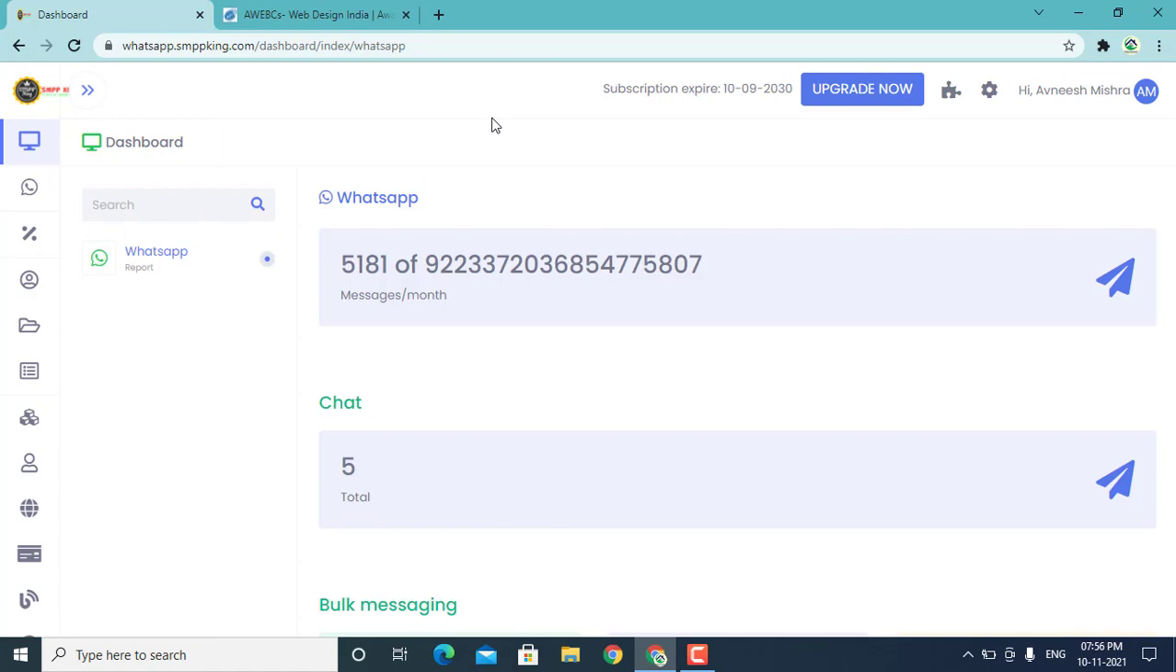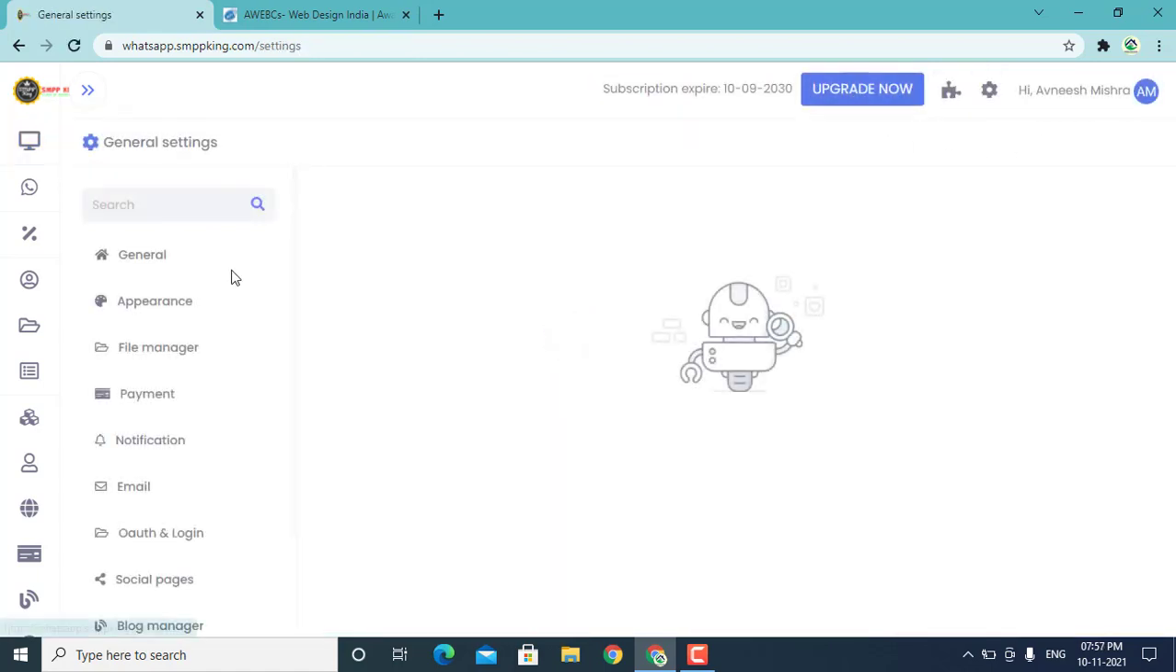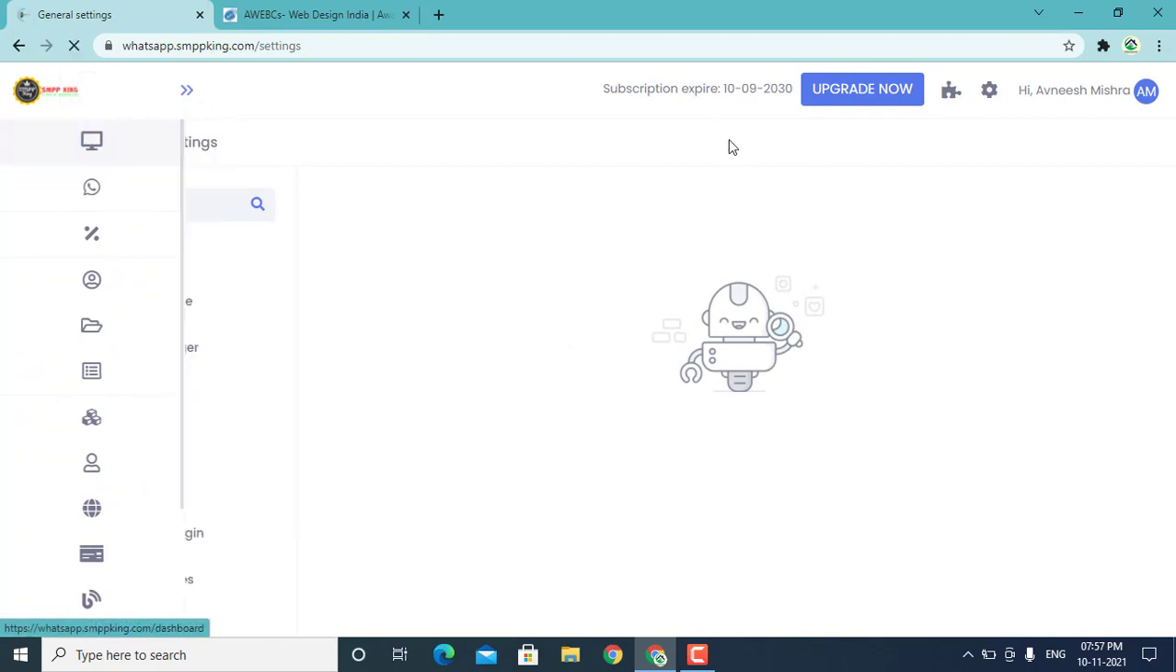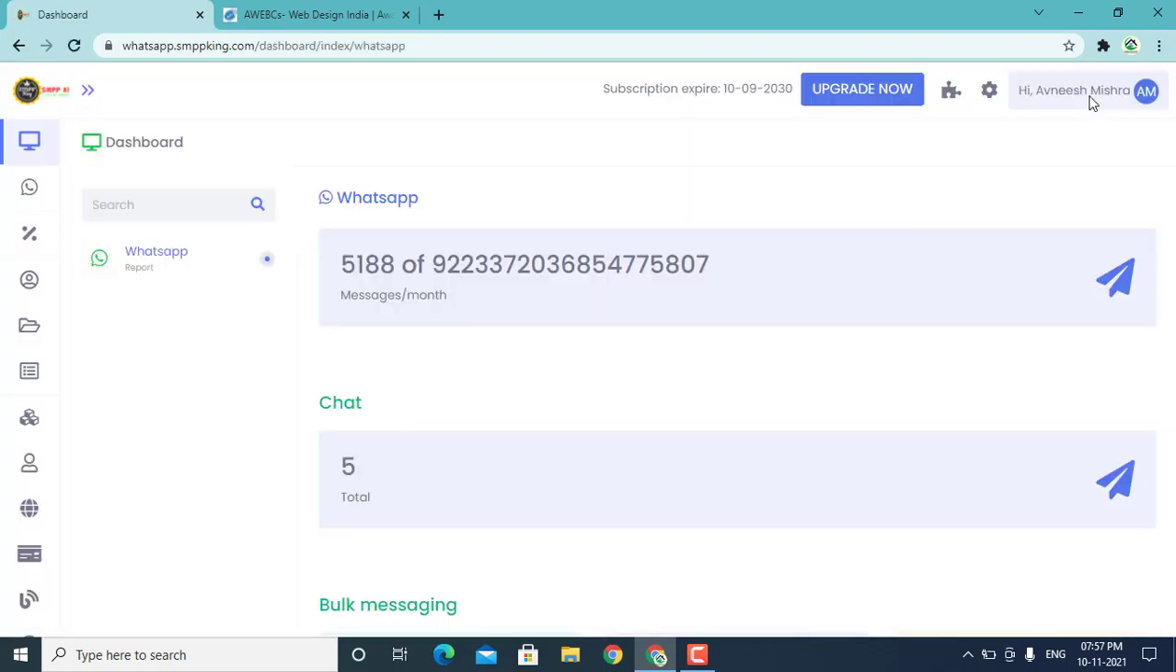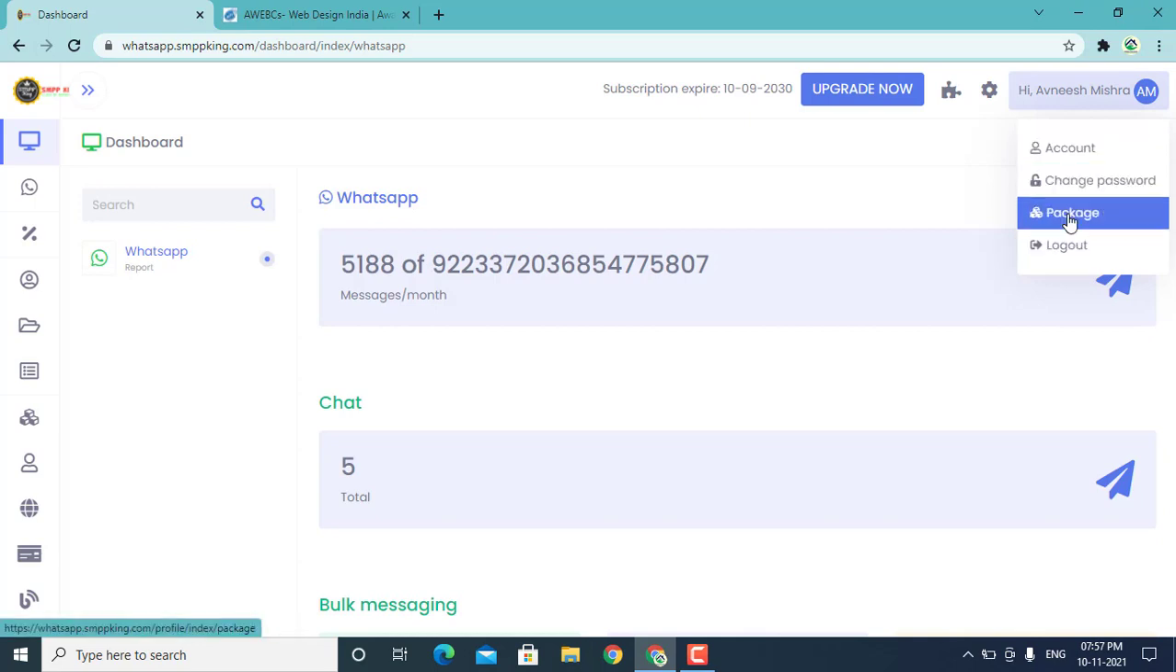So this is basically the interface of our WhatsApp marketing portal. As you can see here, you can upgrade your package. Here you can see the validity of your package, and this is the settings symbol. For example, this is not for you actually. From here you can change your password and you can see your package and all other things.